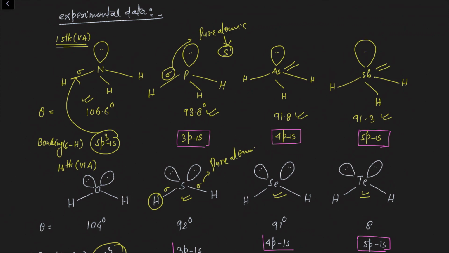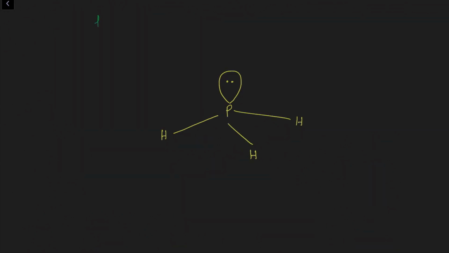To understand this, let's assume that any one of the hydrides, suppose PH3, is sp3 hybridized. Just assume it. And then we will do some qualitative analysis of this PH3 molecule, and then you can easily understand why this bond is not formed by the overlapping of hybrid orbitals, but by the overlapping of pure atomic orbitals. It is very easy to understand. Now let's assume that phosphorus in PH3 is sp3 hybridized.